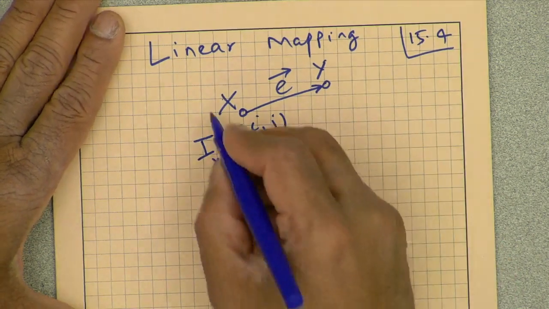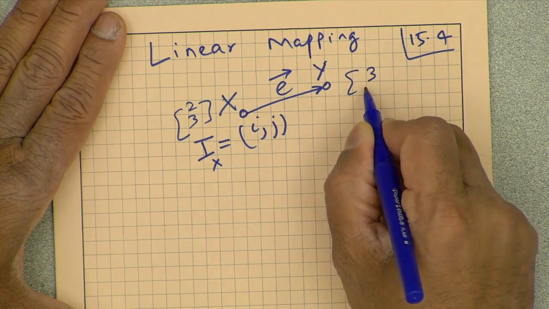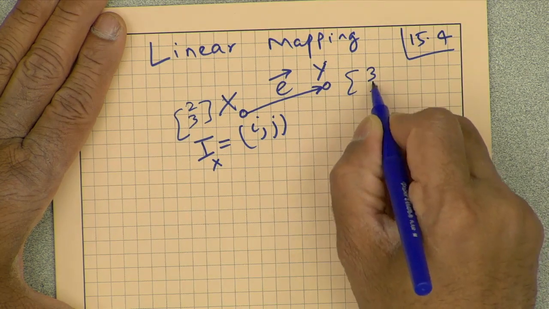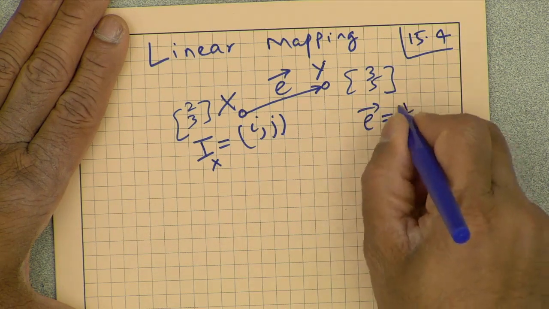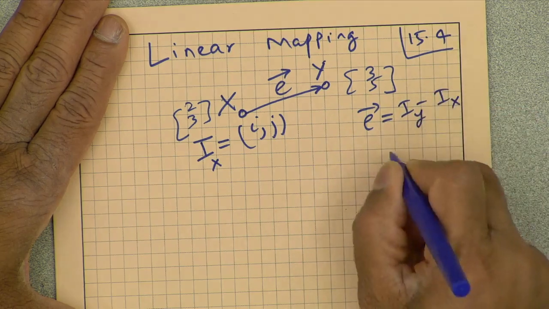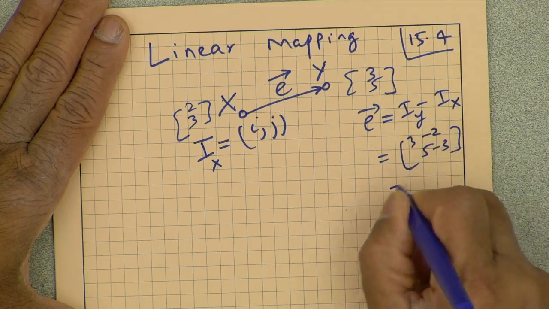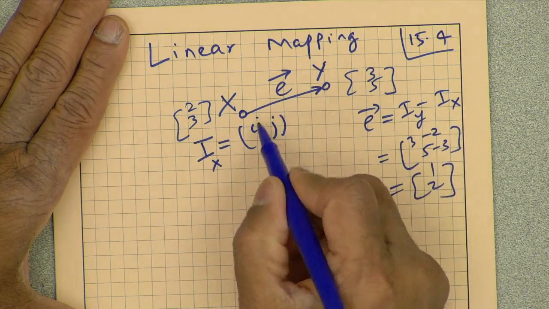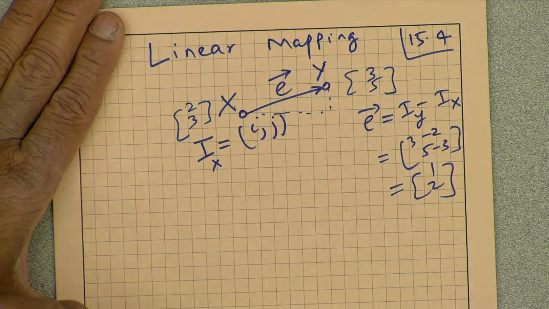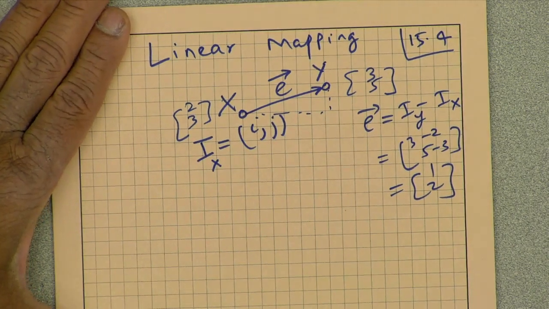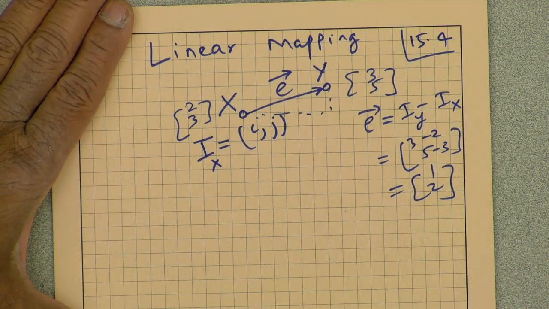So, to give you one example, let us say x was 2 3 and y was 3 5. In this case the edge vector would be the index of y minus the index of x, that is 3 minus 2 and 5 minus 3. So that edge vector would be 1 2. It moves 1 in the x direction and up by 2 units. These are not to scale, but that is what it means. So we have these fundamental edges that have to map.